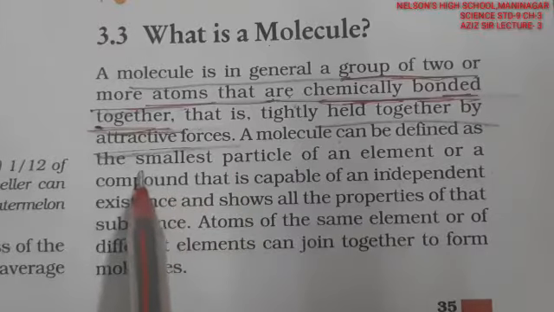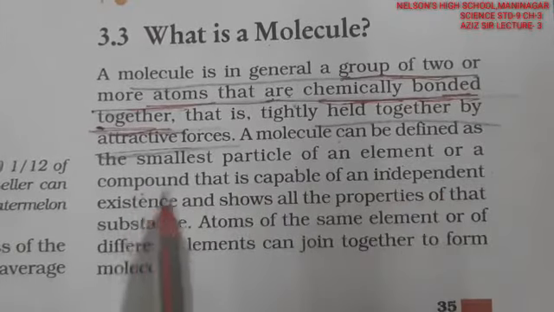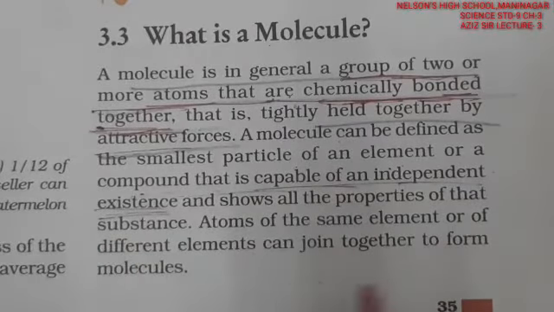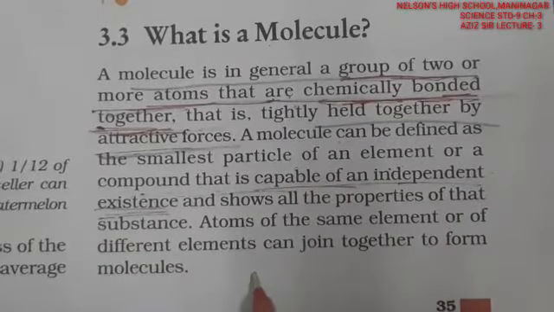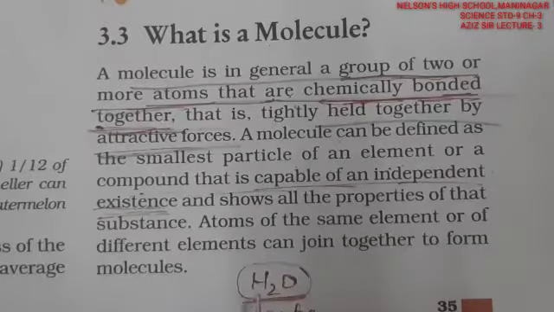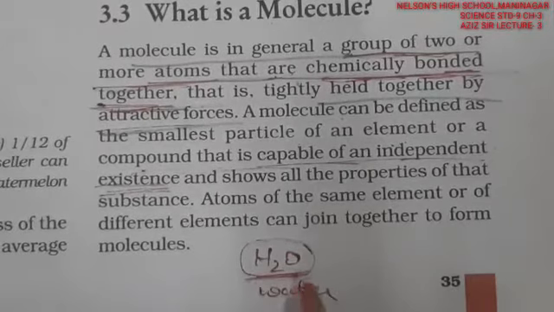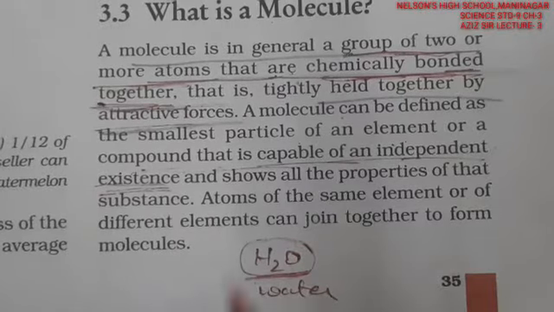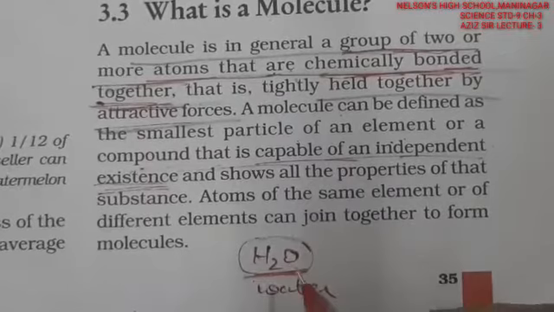Fine. The smallest particle of an element or a compound that is capable of independently existing. What I said is independently existing. Like H2O, I said. H2O as a whole is the compound water, but the smallest thing which is present is 1 H2O. 1 H2O is a molecule of this water compound. It is capable of independently existing and shows all the properties of the substance. That means this H2O also shows all the properties of water.